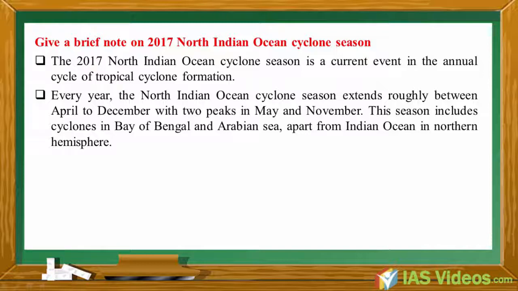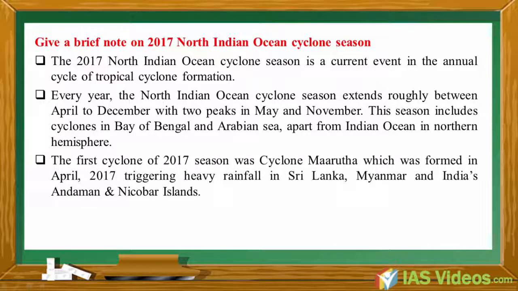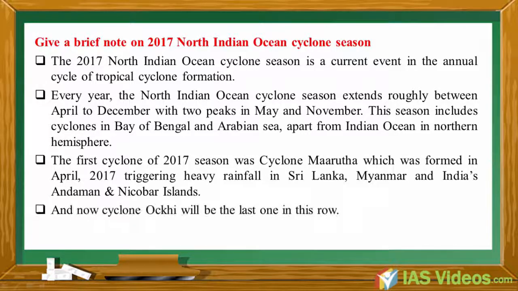This season includes cyclones in the Bay of Bengal and Arabian Sea, apart from the Indian Ocean in the Northern Hemisphere. The first cyclone of the 2017 season was Cyclone Maarutha, which was formed in April 2017, triggering heavy rainfall in Sri Lanka, Myanmar and India's Andaman and Nicobar Islands. And now, Cyclone Ockhi will be the last one on this row.